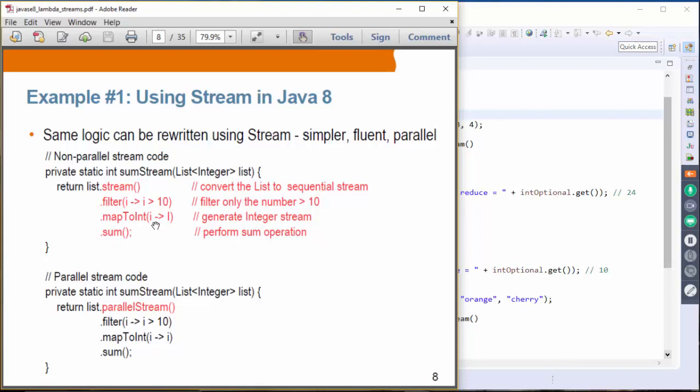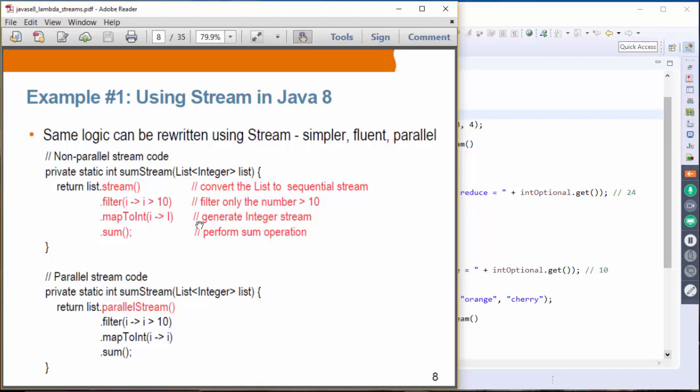So this is a lot simpler to write and easier to read. It doesn't say anything about the structure that you had to provide in the previous slide. It doesn't involve any for loop or while loop. You just specify what needs to be done, and that results in simpler code.